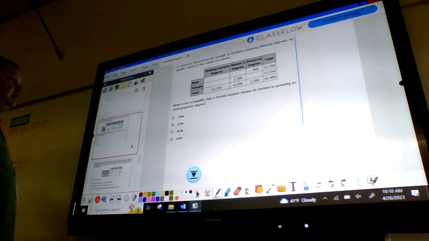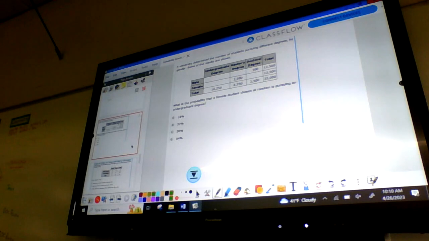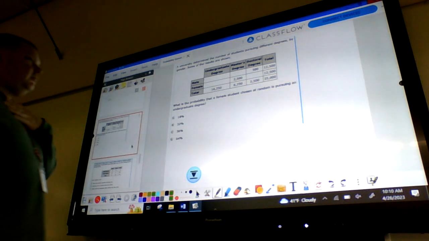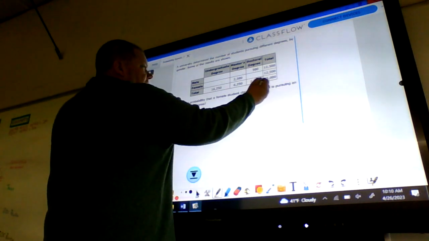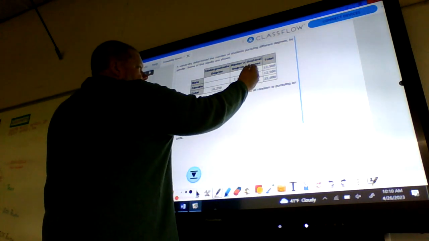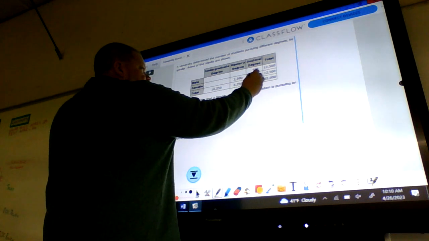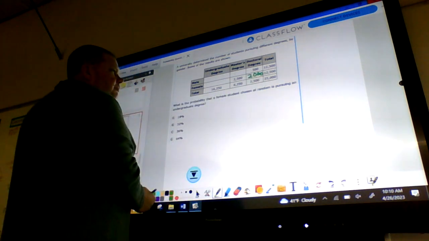Okay, just a neat reading piece. A university determined the number of students pursuing different degrees by gender. Some of the results are shown. What's the probability a female student chosen at random is pursuing an undergraduate degree? Okay, now, things that we know. We have doctoral degrees. There's 2,500 total, 500 of them are male. So that means there's 2,000 that slide in here.